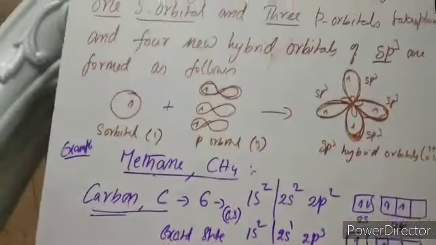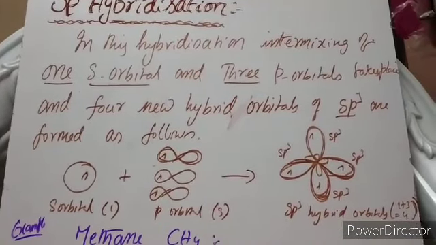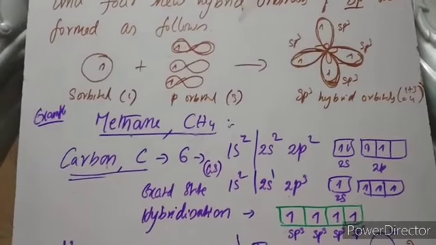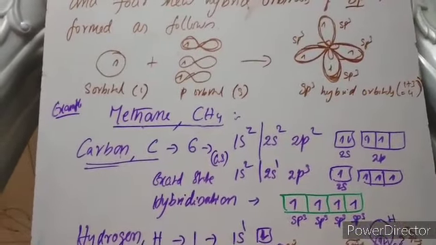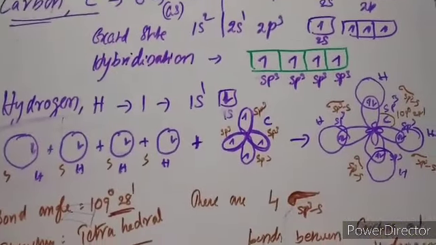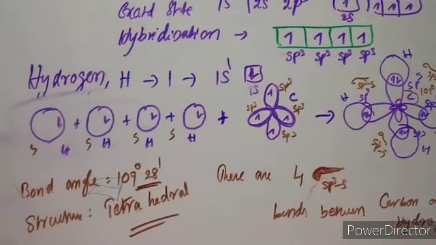This is the way sp3 hybridization takes place. 1 s and 3 p's form 4 sp3 hybrid orbitals. They mix, and now these 4 hybrid orbitals overlap with the 4 hydrogen atoms, and finally the methane molecule is formed, containing 4 sigma bonds of type sp3s.